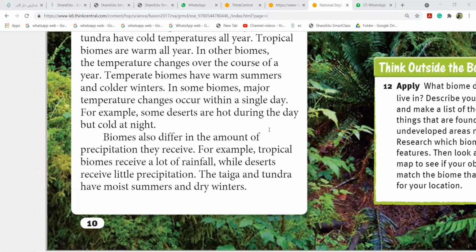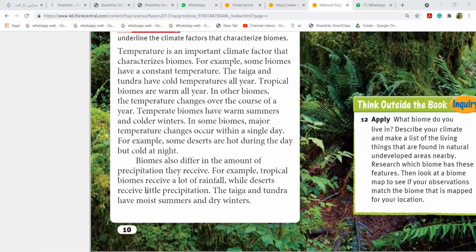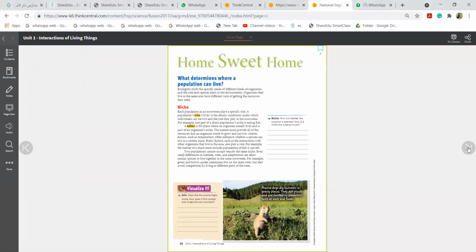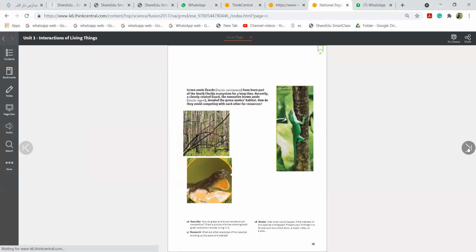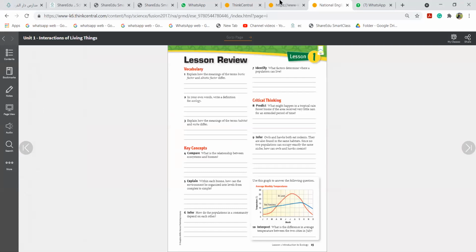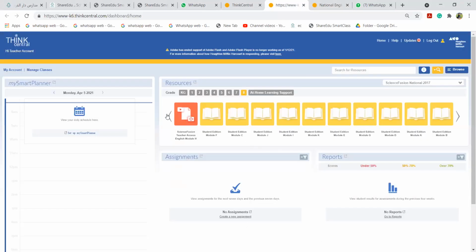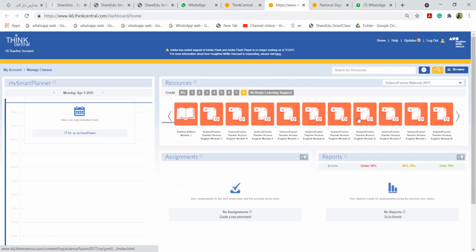Biomes also differ in the amount of precipitation they receive. For example, tropical biomes receive a lot of rainfall, while deserts receive little precipitation. The taiga and tundra are moist in summers and dry in winter. This is all about taiga, tundra, and how their climatic conditions are explained. Now, we just jump to niche and habitat, because I'm sure that yesterday I explained to you about it.